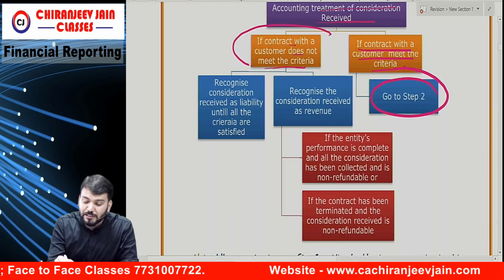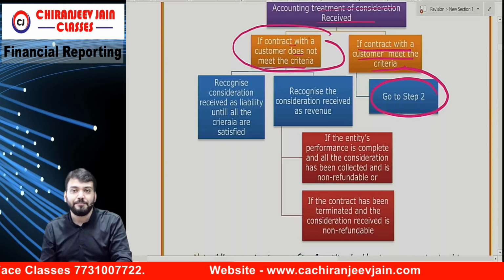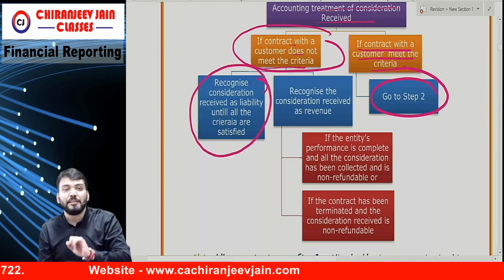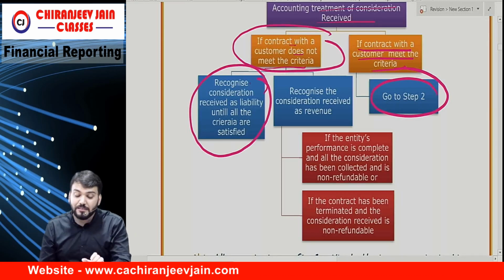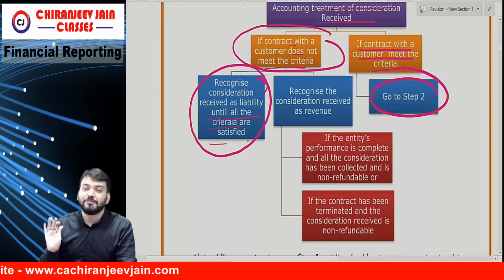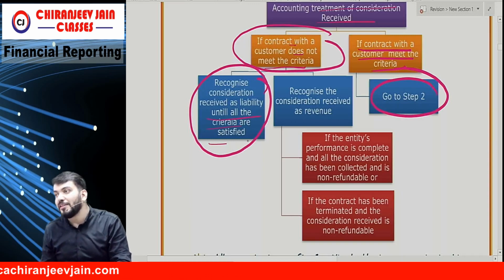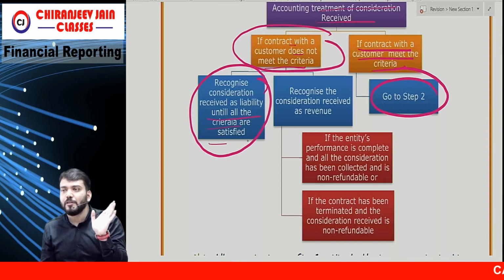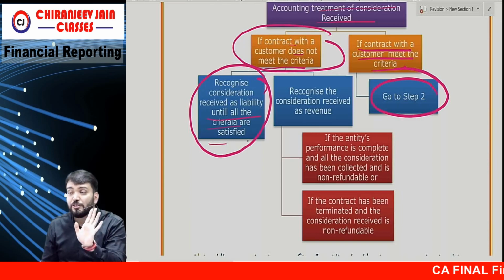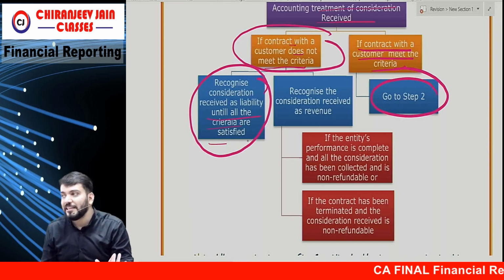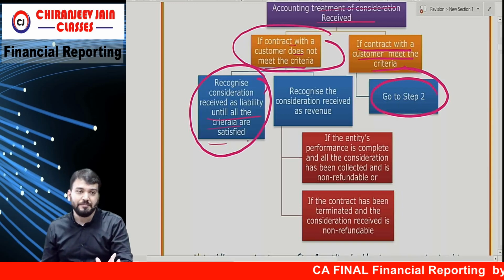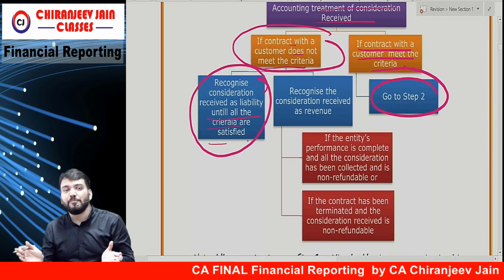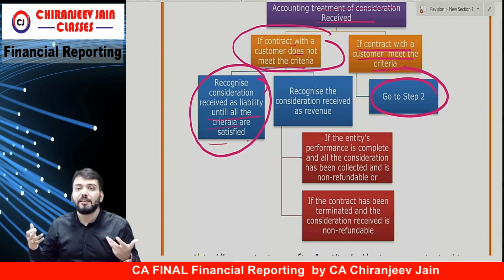But if the contract with the customer does not meet the criteria, then the consideration received will be recognized as a liability until all the criteria are satisfied. Once all the criteria are satisfied, we'll go to step number 2. Means we need to wait for all the criteria to be satisfied. Correct? Understood? Okay.